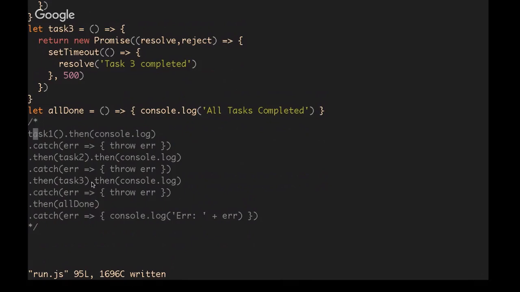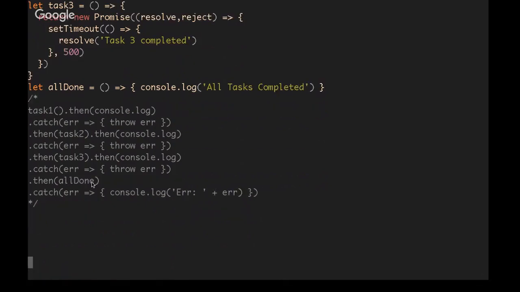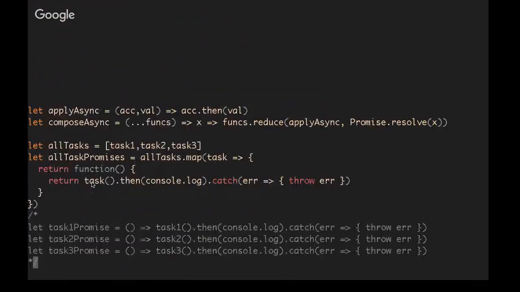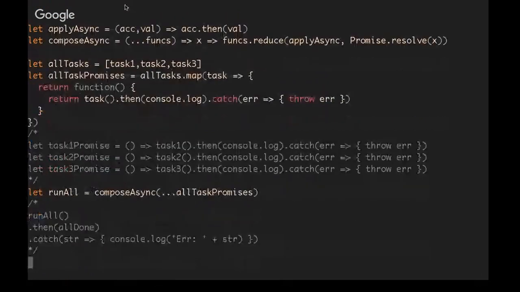So my suggestion is to use function composition. If you're unfamiliar with the compose async function, check out my asynchronous function composition video. It explains it thoroughly. And what we will do is create the exact same code up above, except it will be in these 3 lines of code down here.